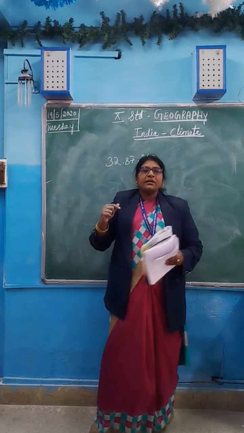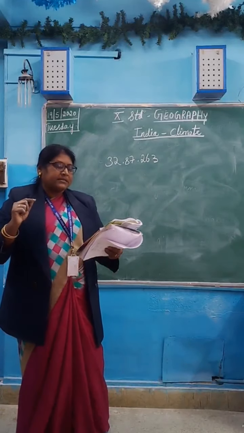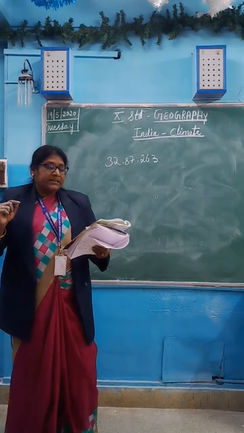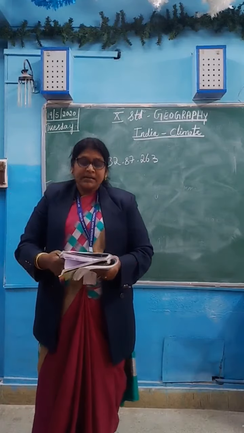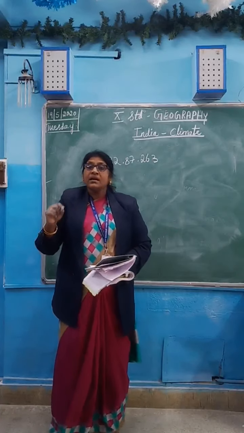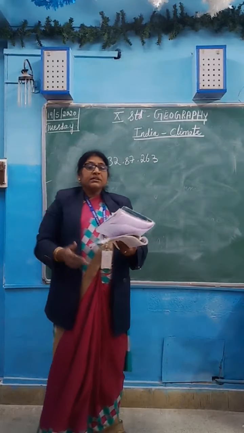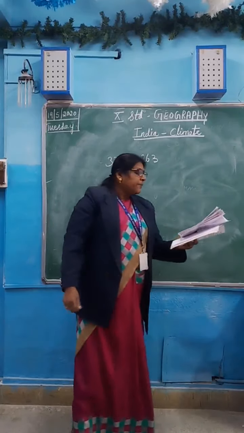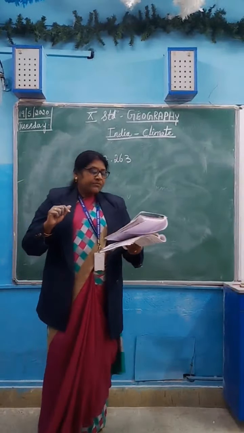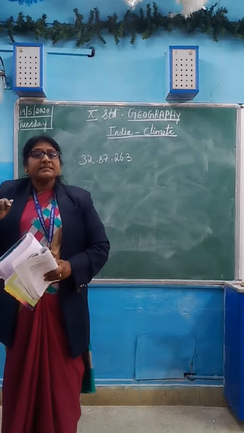The land frontier of the country is about 15,200 kilometers. Then I told you the mainland of India has a water frontier of about 6,100 kilometers, and the total length of the coastline includes the Andaman and Nicobar Islands as well as Lakshadweep. The Arabian Sea is in the west, the Indian Ocean in the south and the Bay of Bengal in the east. India is divided into 29 states and 7 union territories.